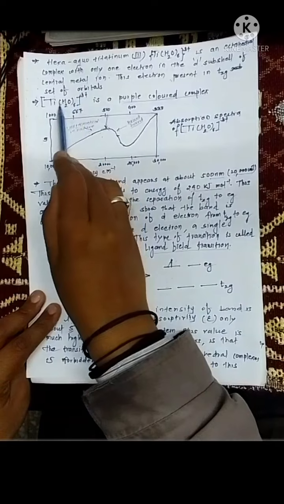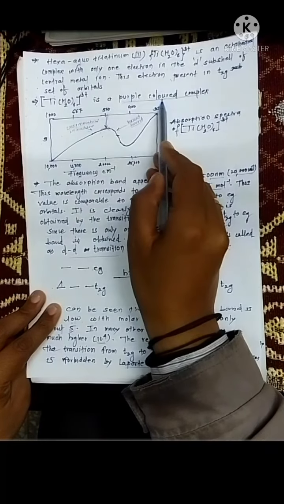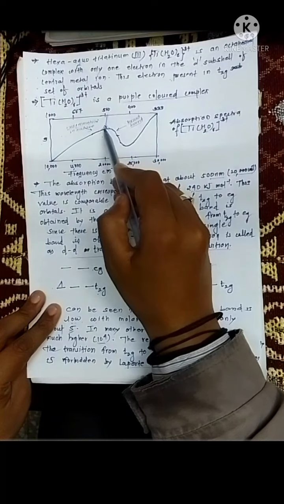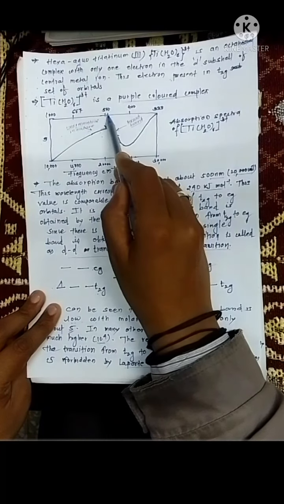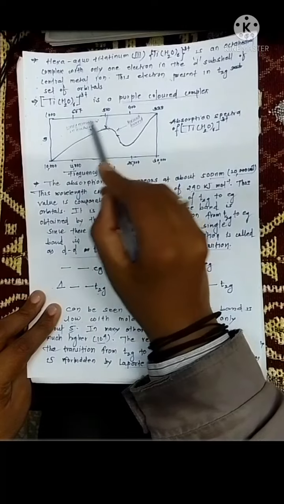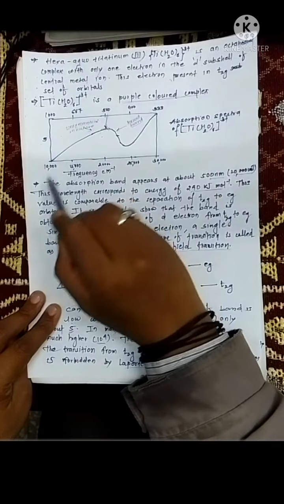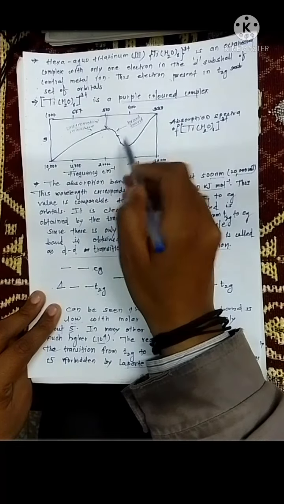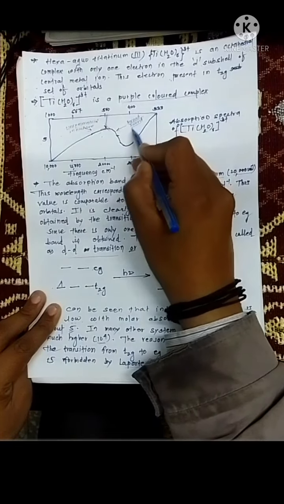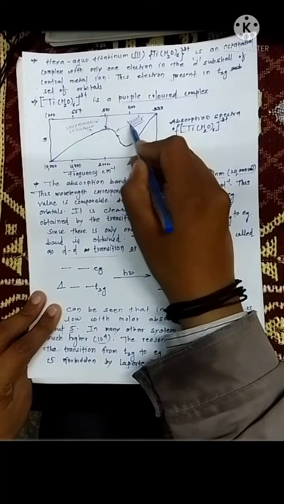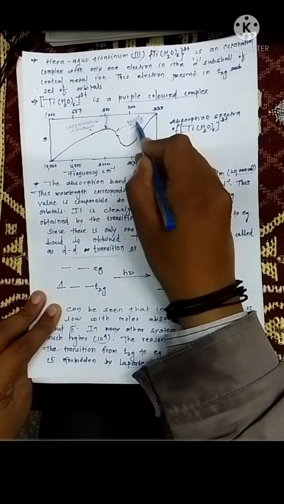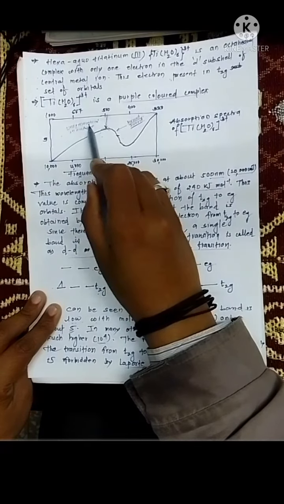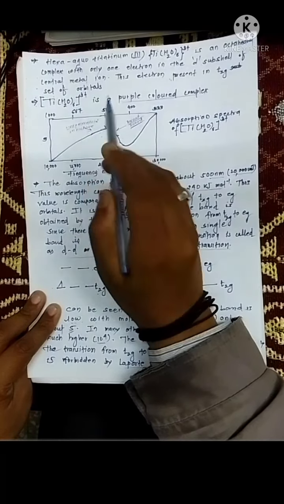The hexaaquatitanium(III) complex is a purple colored complex. The maximum observed in this graph is near about 500 nanometers. If we see this graph closely, in this spectrum a broad band is obtained, not a single line. The nature of the band is broad. The second important thing is that this band is unsymmetrical in nature.